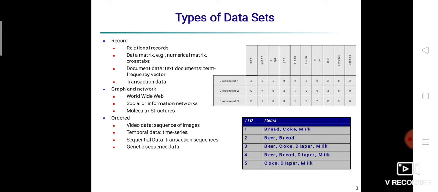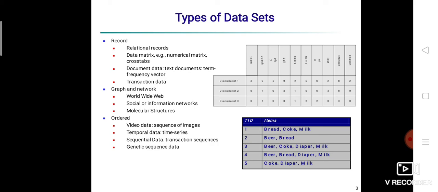It is a special type of record data in which each record contains a set of items. For example, shopping in a supermarket or grocery store. For any particular customer, a record will contain the set of items purchased by the customer in that visit to the supermarket or grocery store. Such data is called market basket data. Transaction data is a collection of sets of items, but it can be viewed as a set of records whose fields are asymmetric attributes.